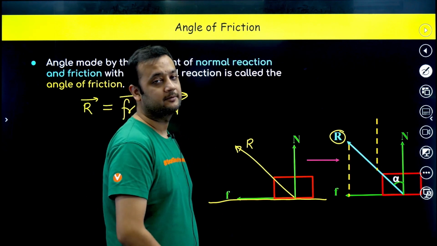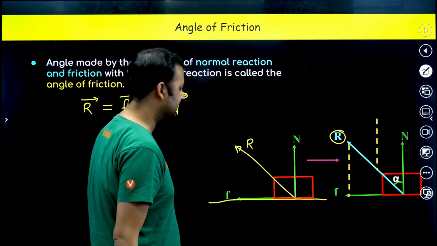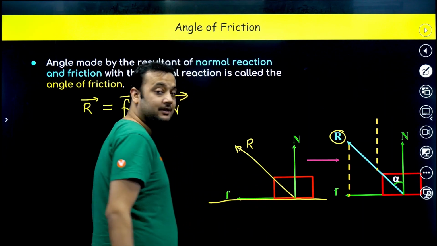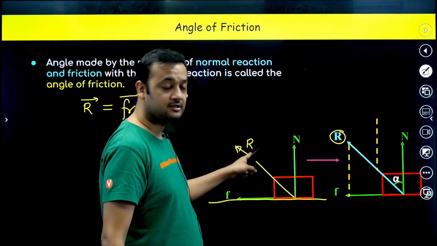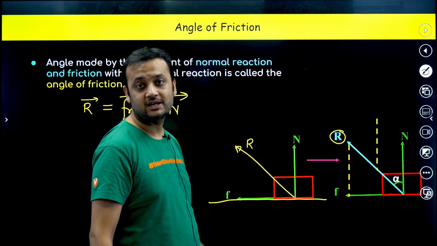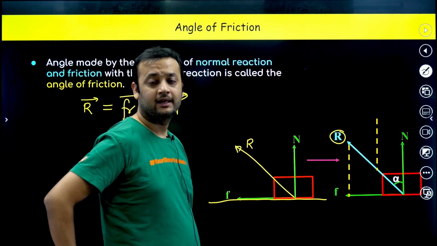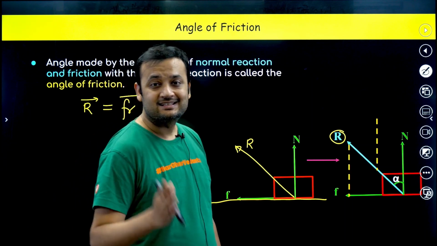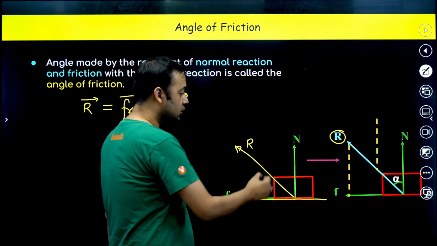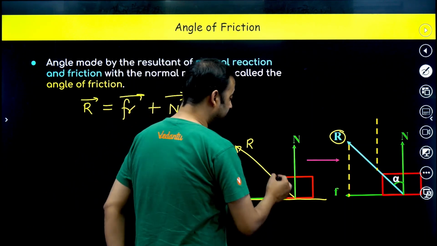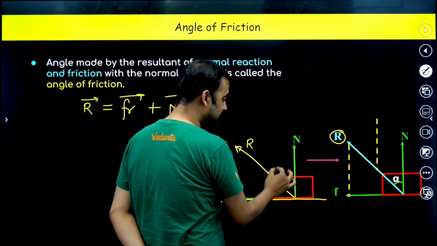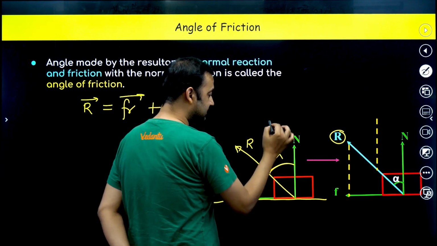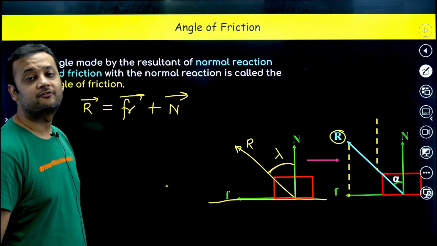Okay, now what is the angle of friction guys? The angle between the reaction force and the normal reaction. That means, what is the reaction force? It is the resultant of friction and normal reaction. So what is the angle of friction? The angle of friction is the angle between the reaction force and the normal reaction. This angle, my dear friends, is called the angle of friction.